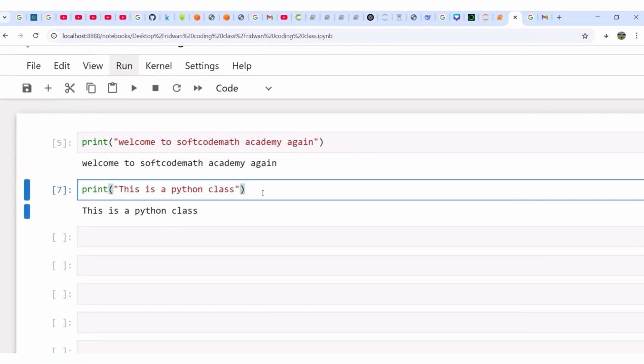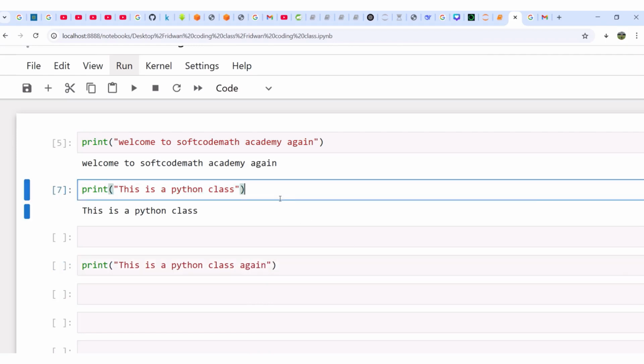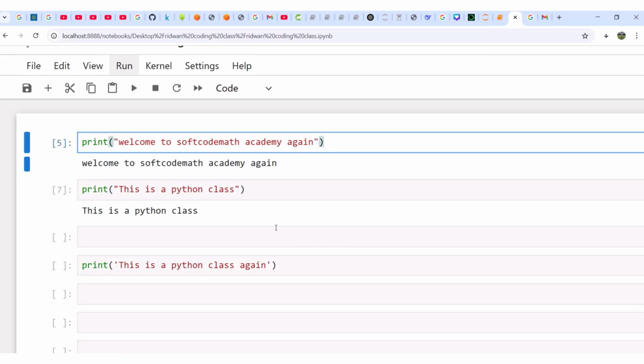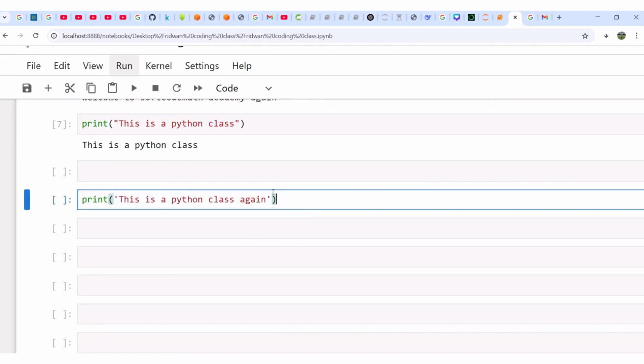So now, everybody, I can use double quotation. Let me copy this. Let me come to the next cell. Let me do this. This is a Python class again. Everybody, look at what I want to do here. The first code, I use double quotation. Second code, I use double quotation. Now, this one, I want to use single quotation. Can you see? Anything in quotation in Python, we call it a string, S-T-R-I-N-G. Don't worry, you are still coming to data types, of course. So this is a Python class again.